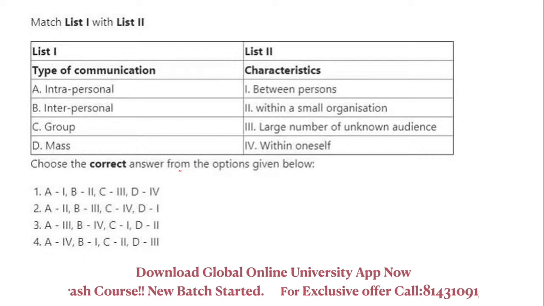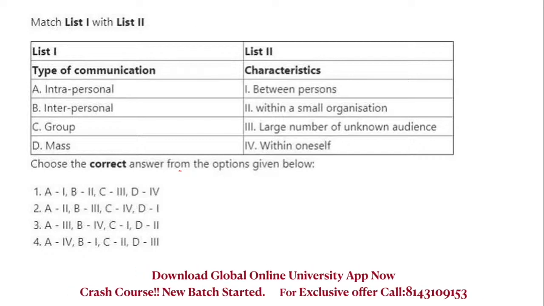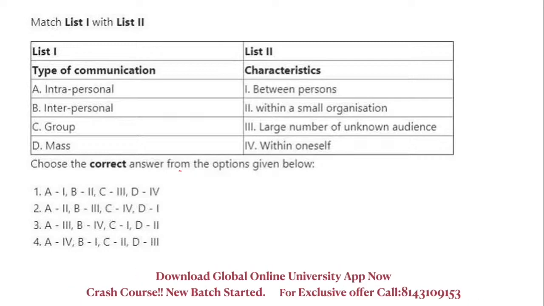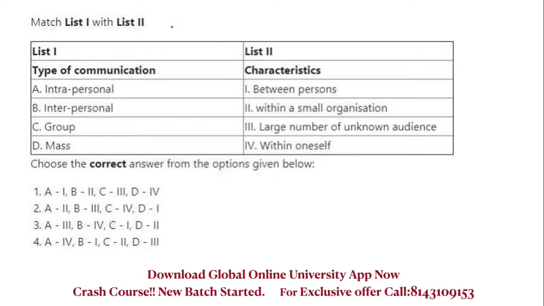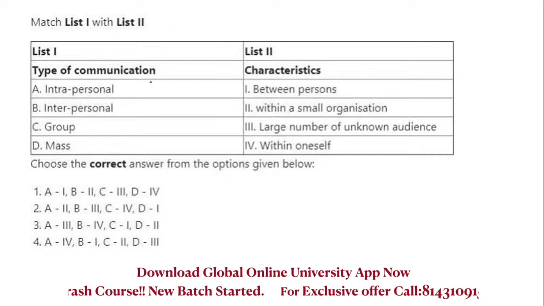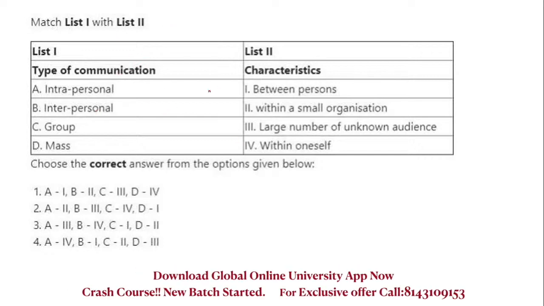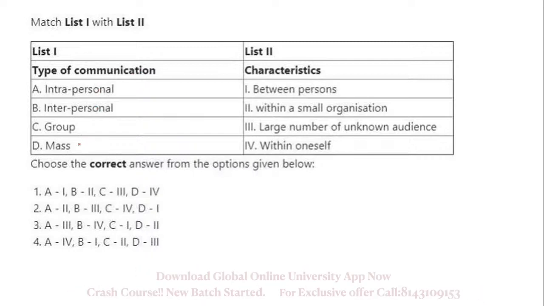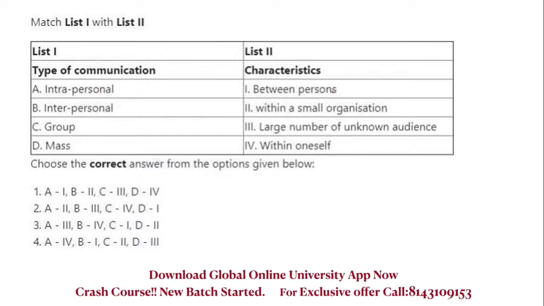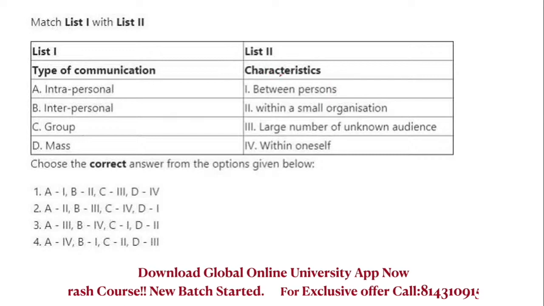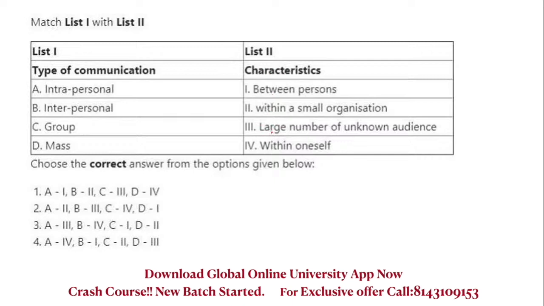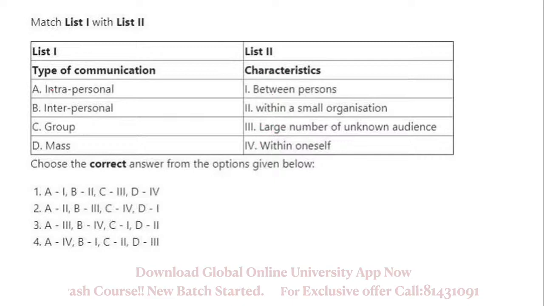Okay. So, one question, from list, match the following. See, this is a previous year question. These are the type of questions which you should practice thoroughly, where match the following is asked. Types of communication: intrapersonal, interpersonal, group communication, mass communication. Got it, friends? And these are the different characteristics: between persons, within a small organization, large number of unknown audience, or within oneself.